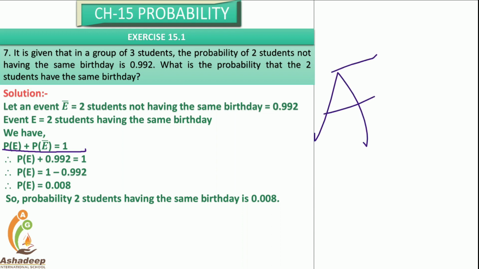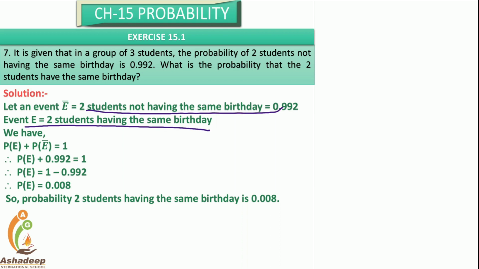If it is A, then it is A bar. If it is B, then it is B bar. Here we consider E, therefore it is E bar. So we have P of E plus P of E bar is equal to 1. P of E bar is equal to 0.992, that is already given.